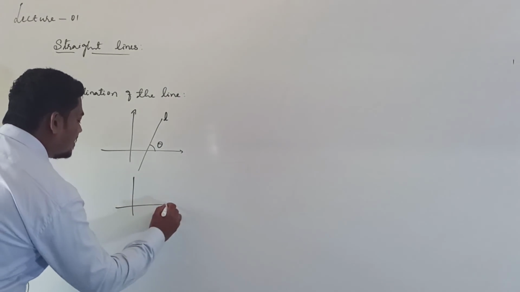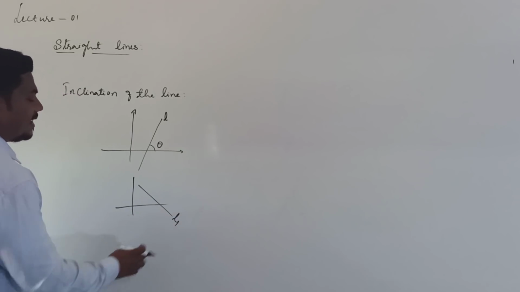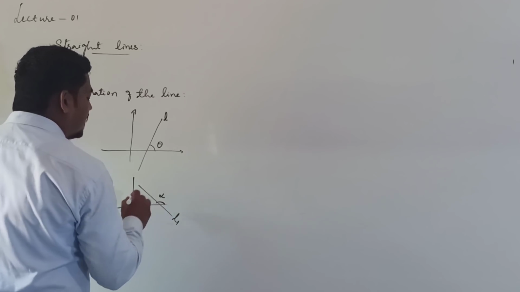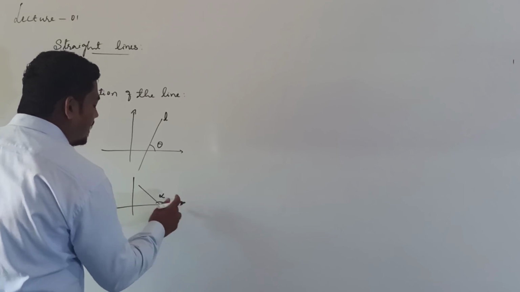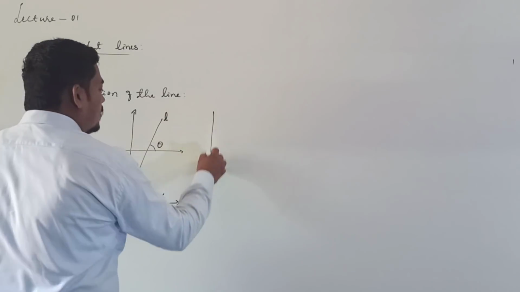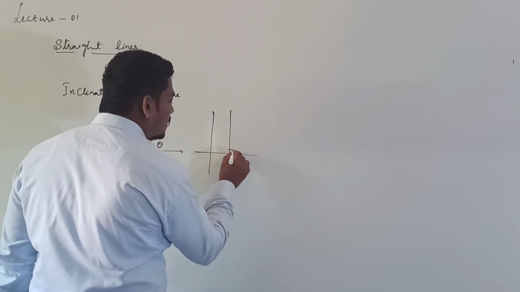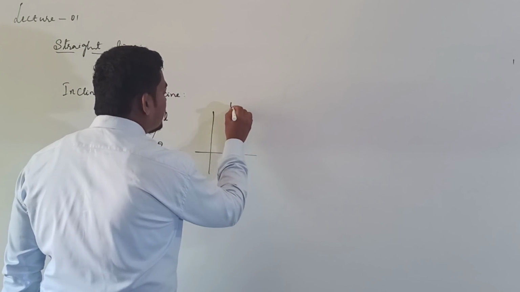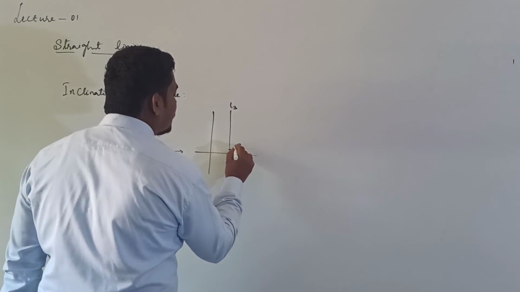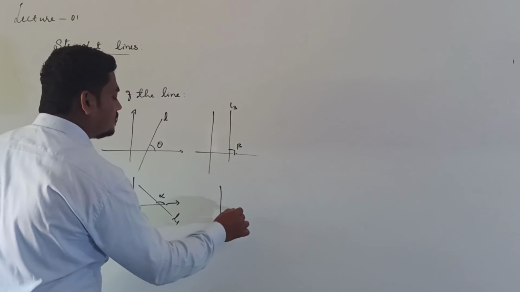I will take one more example. It is straight line, some straight line, line 1, L1 is a straight line. This angle, take it as alpha. Here alpha is inclination of the line. I will take one more example. This is some line 3, L3. Some beta is inclination of the line.